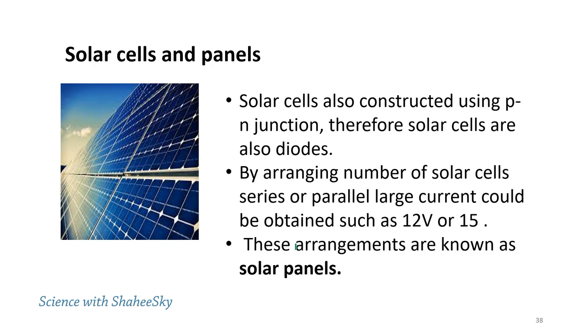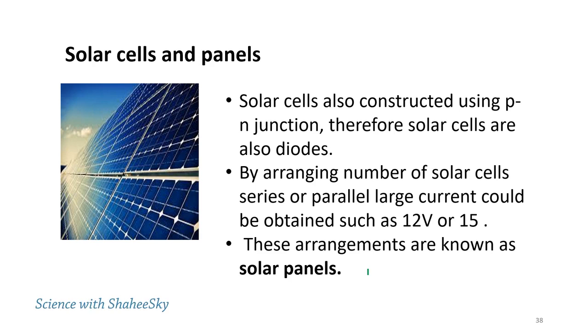Within a small space, a large amount of electricity can be produced. If we are using these solar panels, the initial cost of the application is a little bit high, but after fixing the solar panels, we can get zero electric bills.